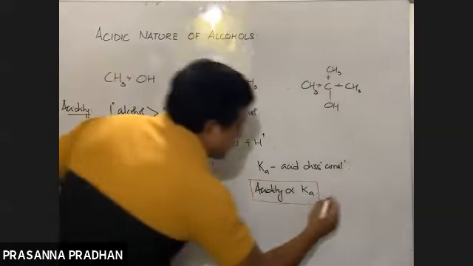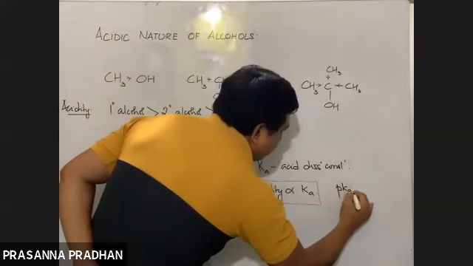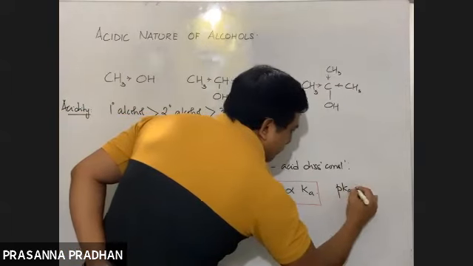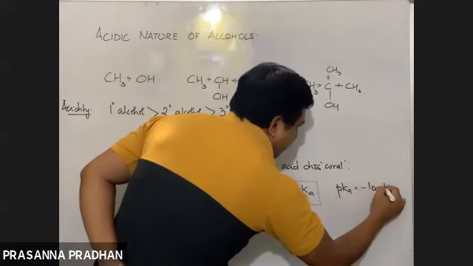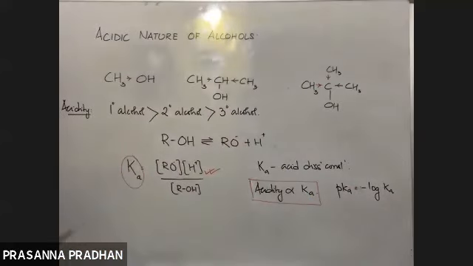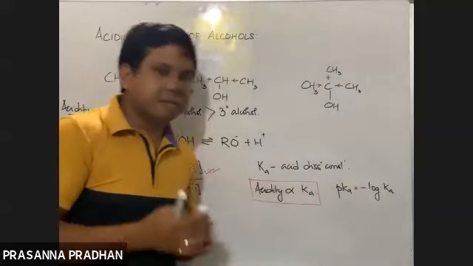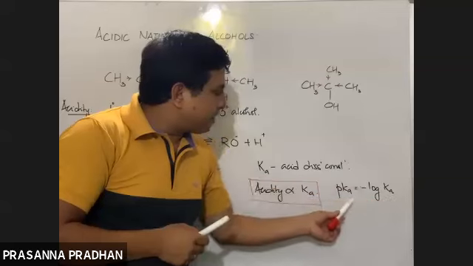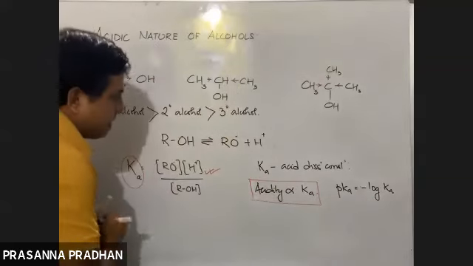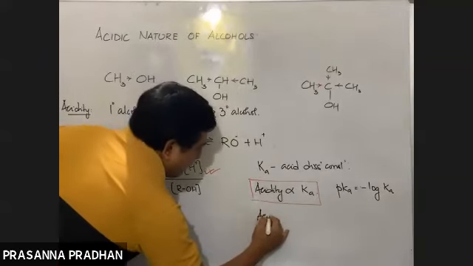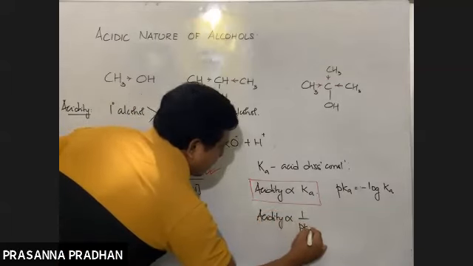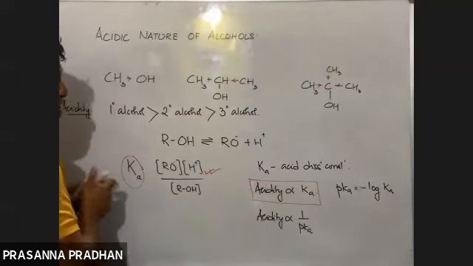Now, what is pKa? It is minus log of Ka value. Concept of pH, this has already been done in class 11. So as the value of Ka increases, the value of pKa will decrease. So remember, your acidity is inversely proportional to your pKa value. So remember these two facts.